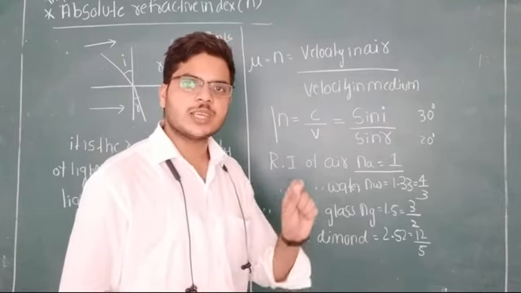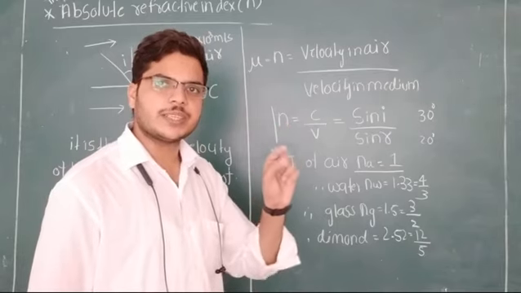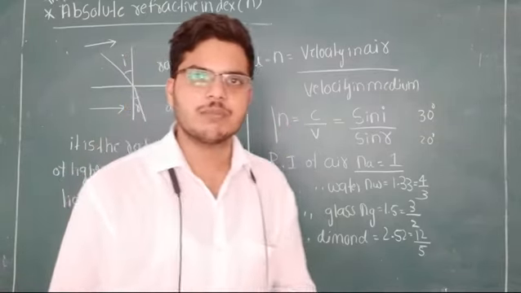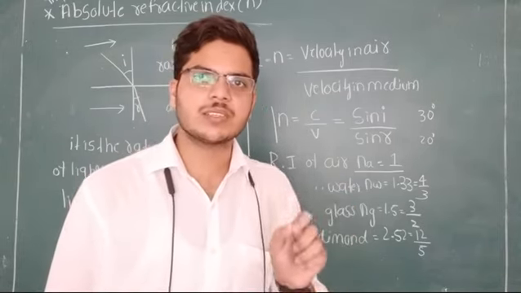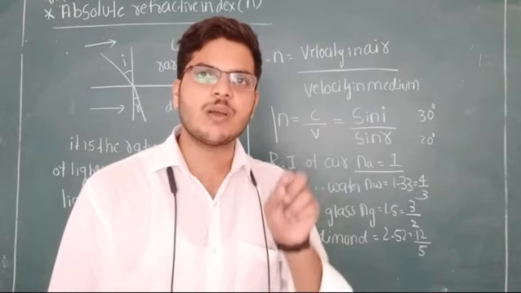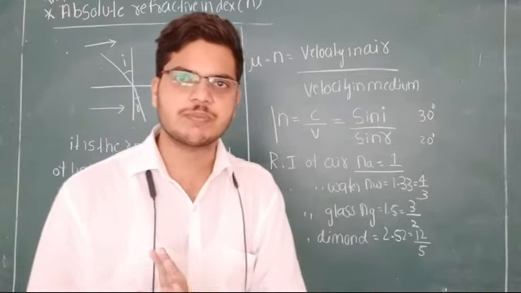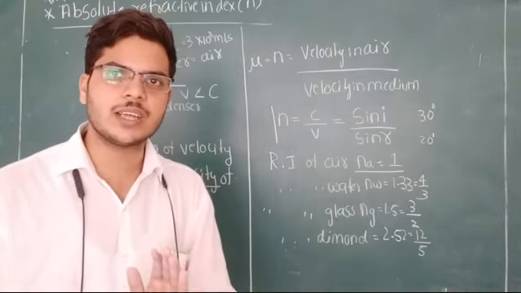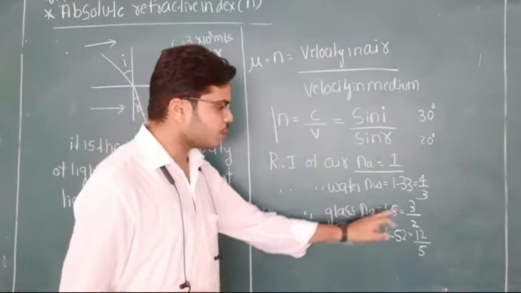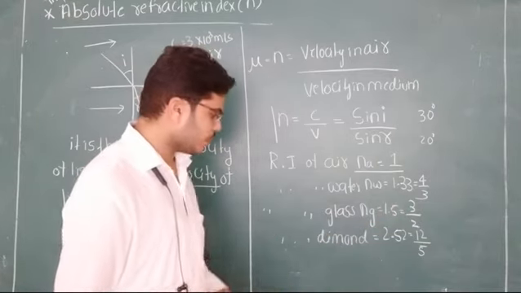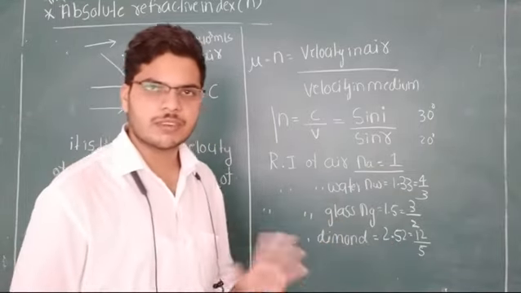The velocity of the light in the air is 1.33 times that in the water. Means if the velocity of the light in the air is c, then the velocity of the light in the water is reduced by 1.33 times. You must divide c by 1.33. That much speed is reduced inside the water medium. The refractive index of glass is 1.5 or you take it as 3 by 2. The refractive index of diamond is 2.52. You take it as 12 by 5.